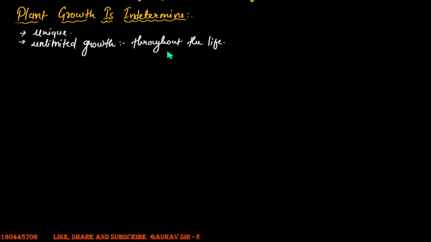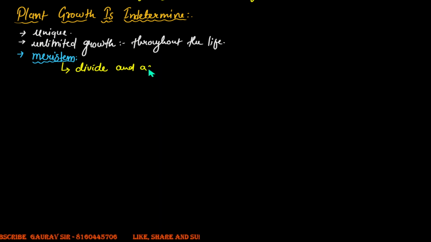Now why does this happen? Why are plants able to grow throughout their life, and why do they have unlimited growth? It comes from the fact that they have a group of specialized cells called meristems. Now these meristems have the ability to divide, right? They keep on dividing and add new cells to the plant.